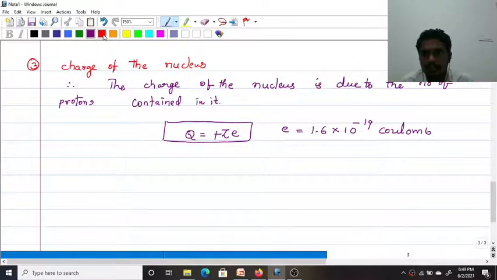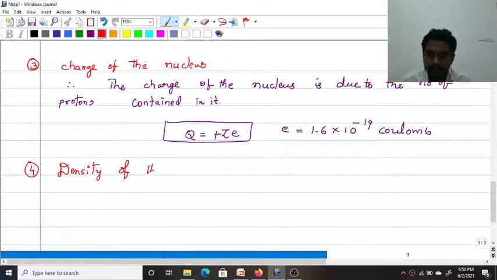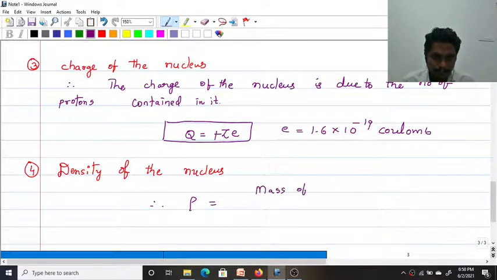The fourth and final one is the density of the nucleus. Mass density is the ratio of mass to volume. So the density of the nucleus equals the ratio of the mass of the nucleus to its volume.